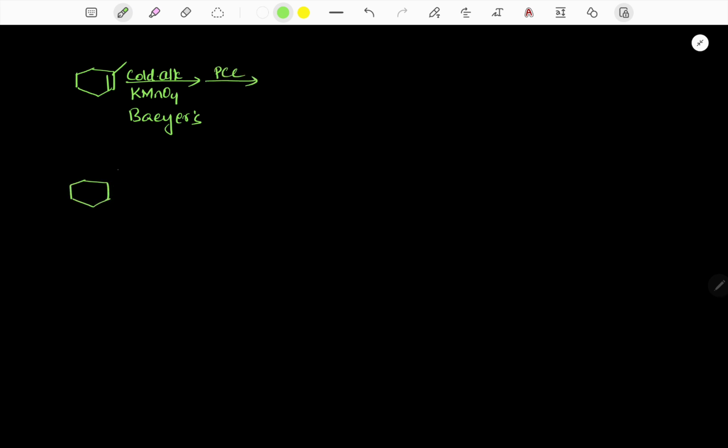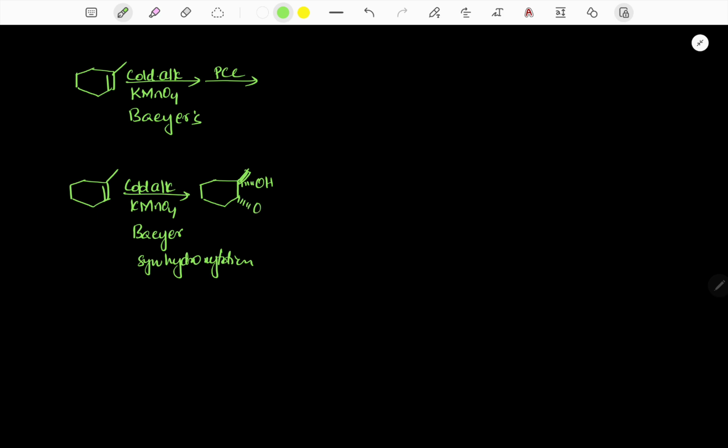When alkene is treated with Baeyer's reagent, cold alkaline KMnO4, this reaction is syn hydroxylation. Therefore here two products are possible: OH below the plane, OH below the plane, and OH above the plane, OH above the plane. It is a syn hydroxylation.